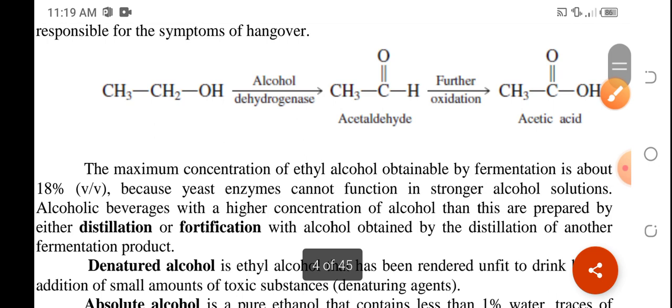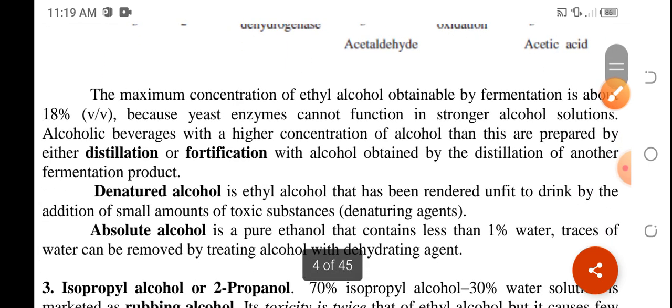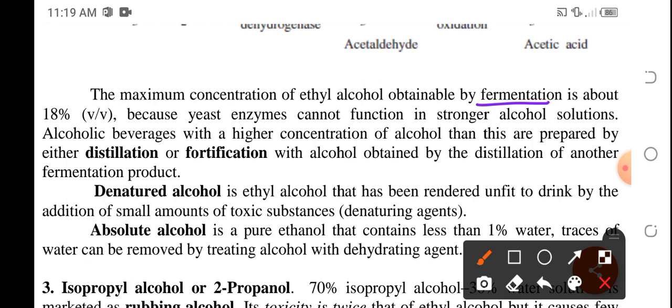Okay? The maximum concentration for ethyl alcohol obtained via fermentation is just 18% volume per volume. So, this is because hindi na siya pwedeng umabot ng higher concentration because the enzyme cannot function in stronger alcohol solutions or alcoholic environment. So, kapag tumaas pa yung concentration ng alcohol within the product being fermented, syempre, mamamatay na yung enzyme kasi it could not tolerate the alcoholic environment. So hanggang 18% lang yan.